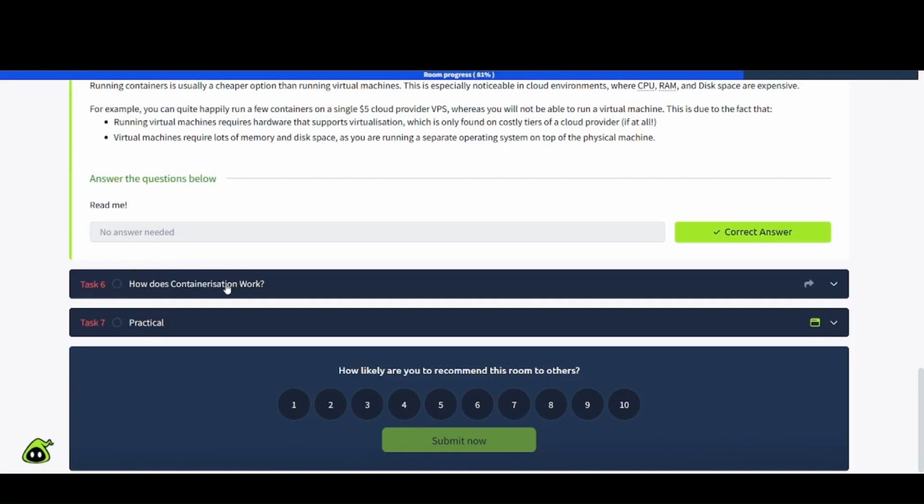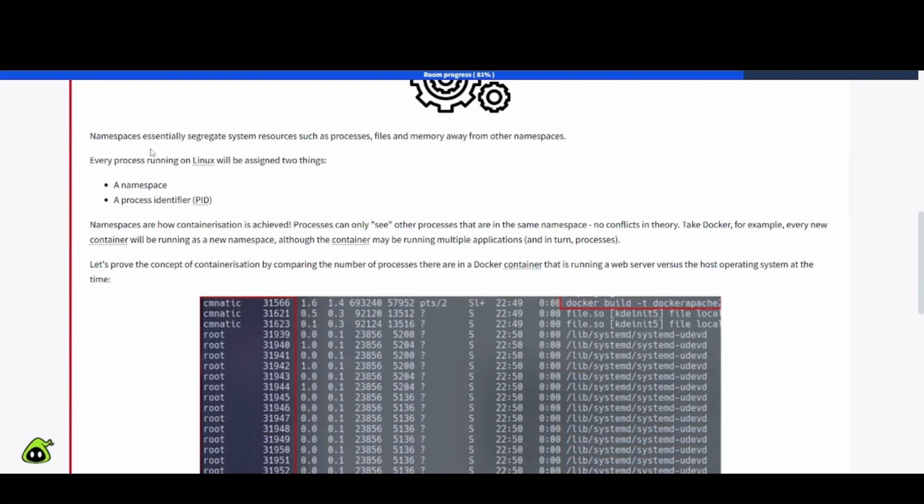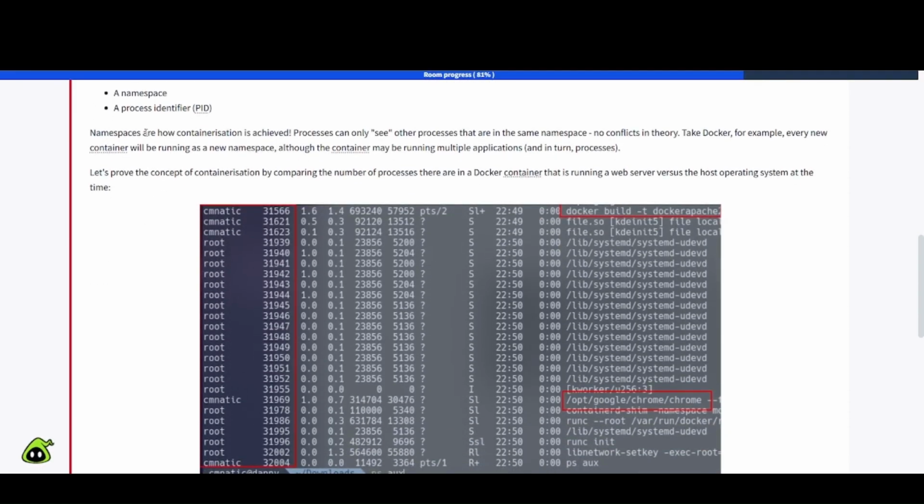Task number 6, how does containerization work? Namespaces essentially segregate system resources such as processes, files, and memory away from other namespaces. Every process running on Linux will be assigned two things: a namespace and a process identifier, which is the PID. Namespaces are how containerization is achieved. Processes can only see other processes that are in the same namespace. No conflicts, in theory.